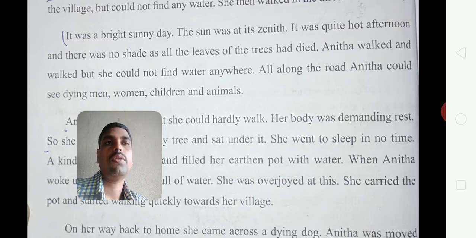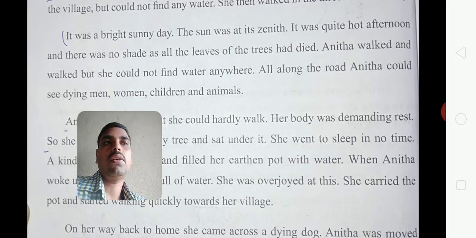Anita searched for trees to get shade and a few minutes of rest. She walked and walked, but she could not find water anywhere.